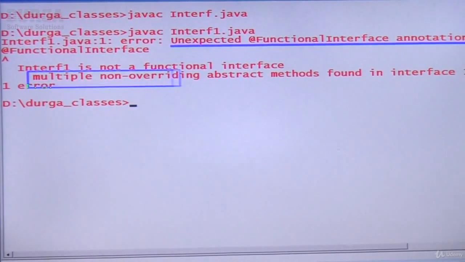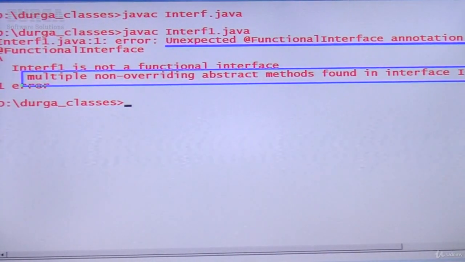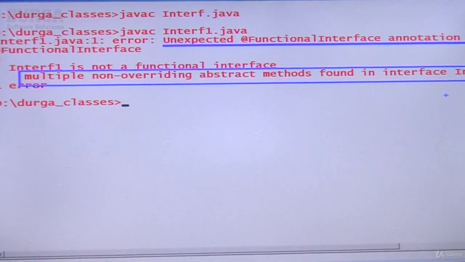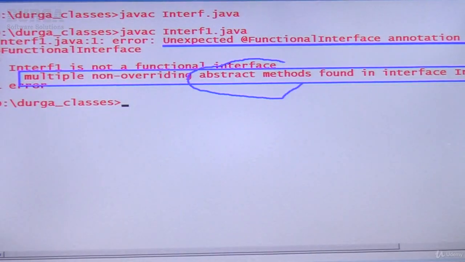Multiple non-overriding abstract methods found in interface Interrupt1. Is it clear? Multiple non-overriding abstract methods found. That's why this one itself is invalid. Clear for all of you, right?